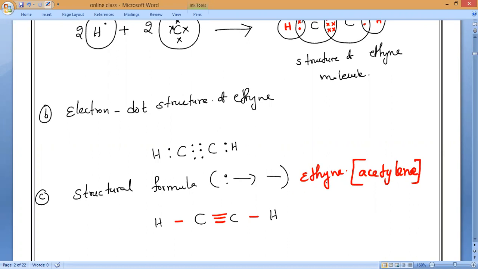Acetylene is the common name of ethyne. In many places in the NCERT book you will find acetylene only, the simplest hydrocarbon instead of ethyne. That is why you must know both. That is the reason we are studying the common names for every compound. Learning it first is always very important.